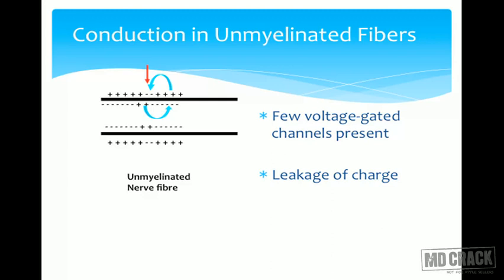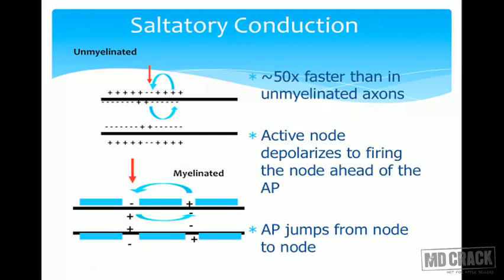We will see here. Let's see what will happen in the unmyelinated fibers. The local or circular currents will be flowing from each step, so they will take a long time to reach from one point to another. There are few voltage gated channels present. There is also leakage of the charge because there is no myelination. Myelination is a good insulator, so leakage of the charge will again decrease the velocity of conduction. But what will happen if there is myelination? As you can see in this figure, this is the myelin sheath, which is an insulator. And what are these? These are called nodes of Ranvier. So there is no myelin sheath present here.